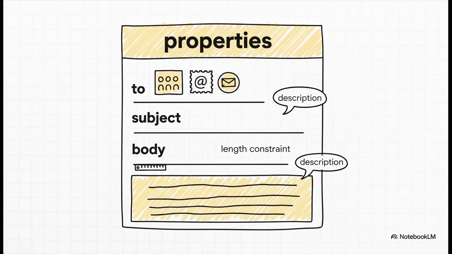So, inside that schema, we have the properties block. This is where we define every single parameter. See here, the toField is an array of strings, but not just any strings. They have to be in an email format. The subject is a string, but we've capped it at 200 characters, and the body is just a plain old string. Every parameter gets a type, it gets constraints, and it gets a description.